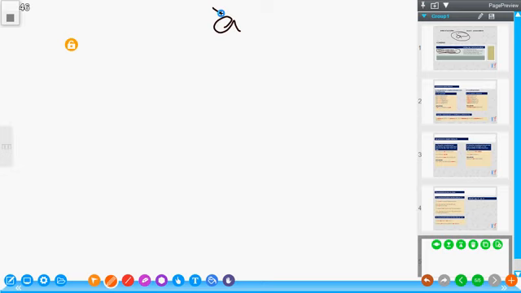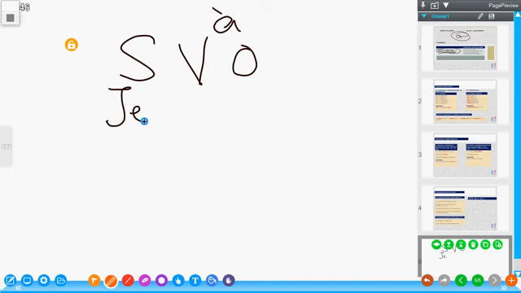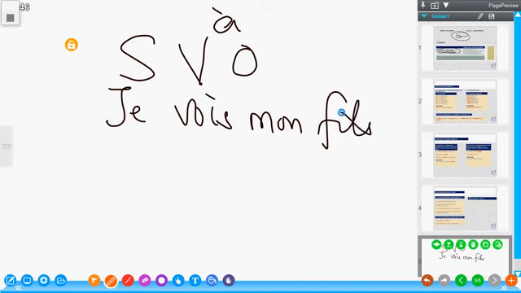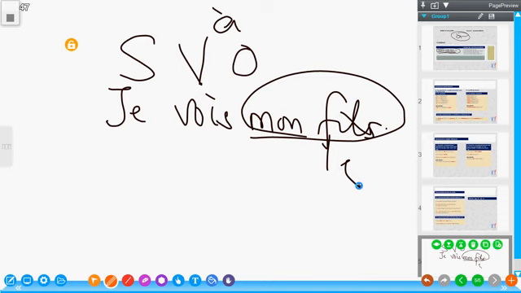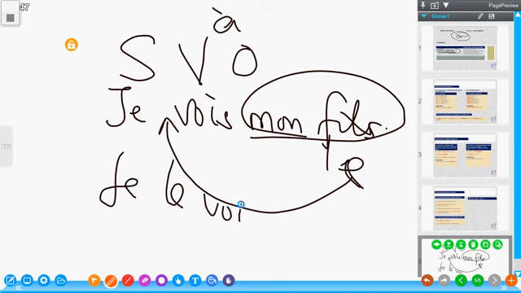For the direct object pronoun, the rule is the subject, the verb, and the object directly. For example, je vois mon fils. Oh, I see my son. This mon fils is masculine, so it has to be replaced with le. And the rule says that the pronoun is always placed before the verb directly. So this becomes je le vois. I see him.